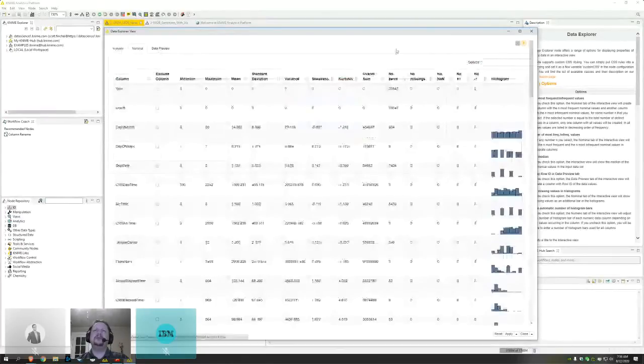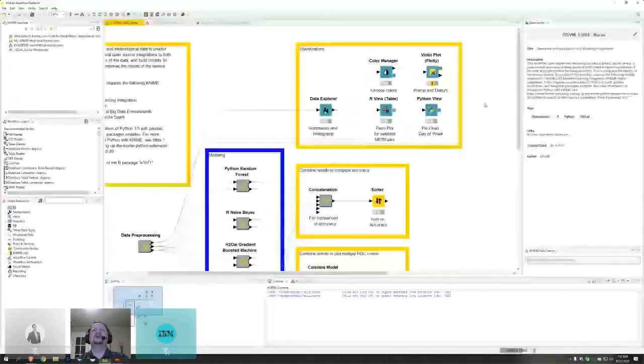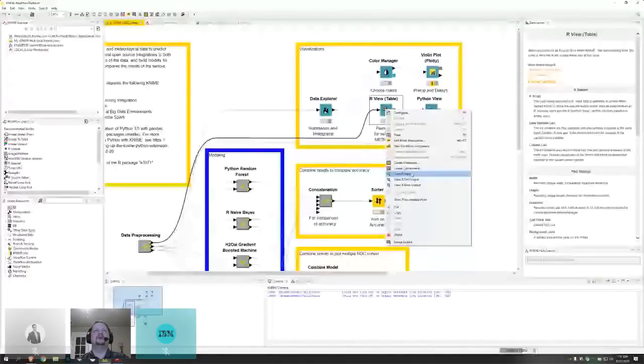Now, I may also instead want to look at my data using visualizations that I prefer from R or from Python. And this is where the other kind of open source tools can come into play. Maybe I want to generate a pairs plot in R to look at how the meteorological variables may correlate with one another. So I'll show you the view first and then show you how it was built.